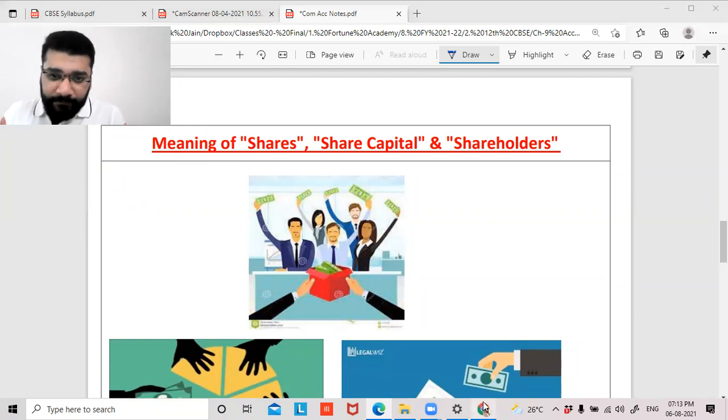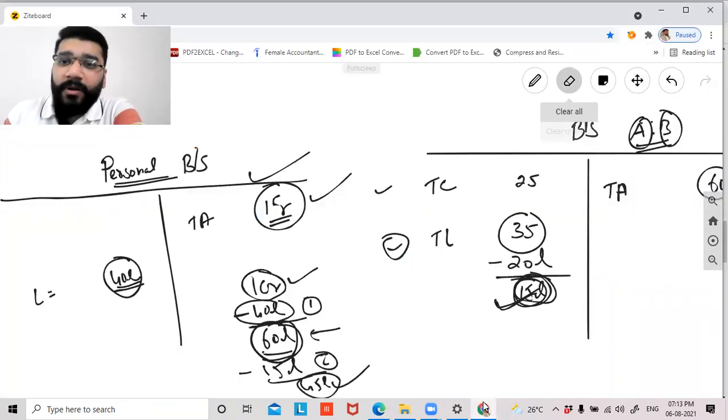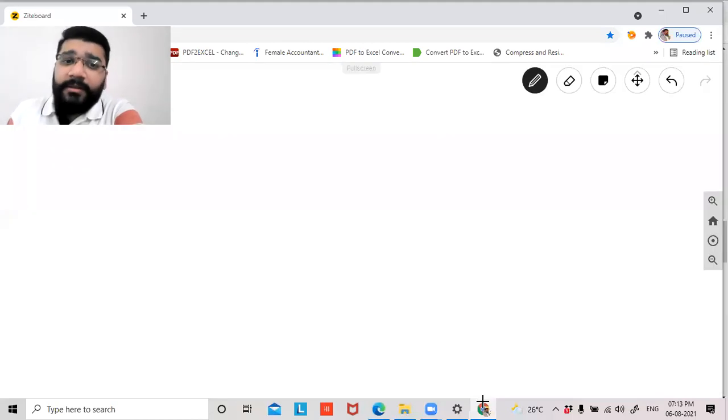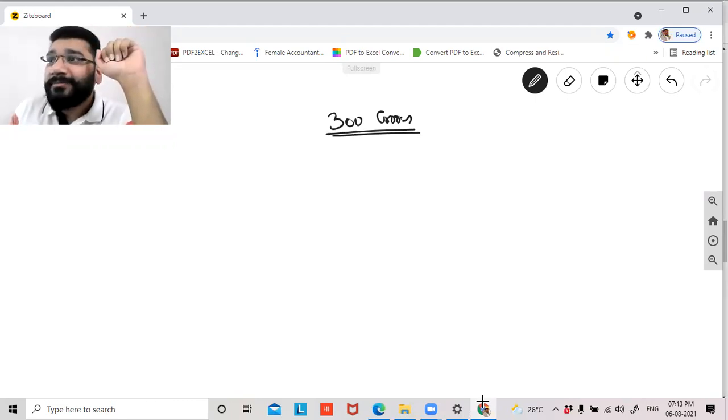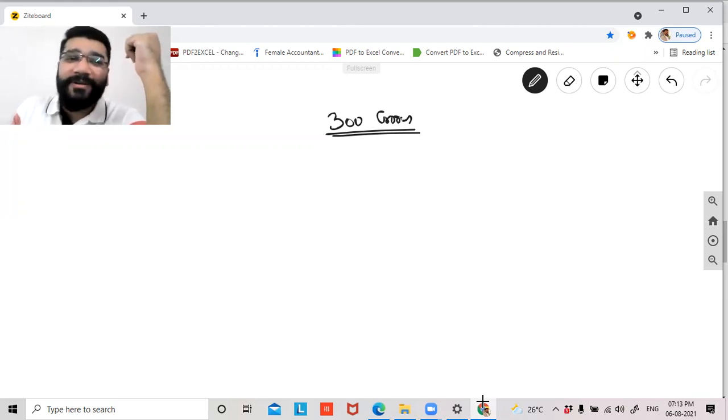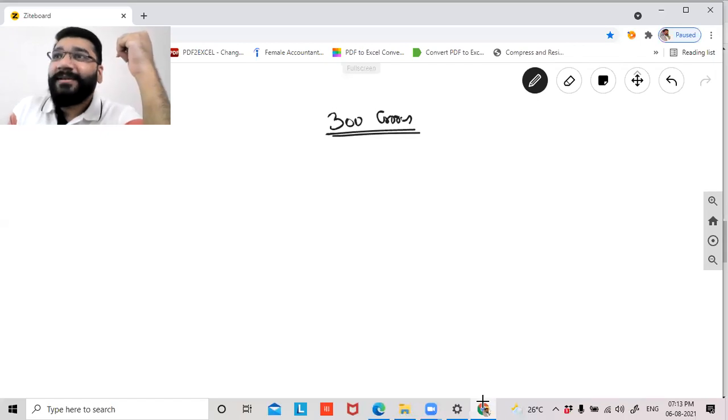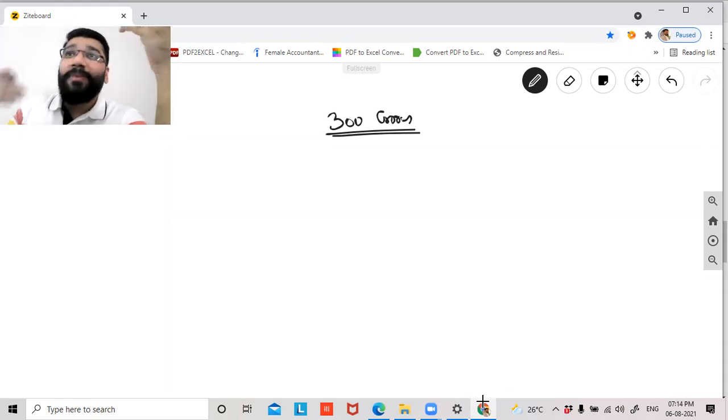For instance, let's say we are starting a business that requires us to invest 300 crores. Tell me one thing, guys. One single person contributing 300 crores, is it possible? Okay, the student says unless we are Ambanis. Okay, point accepted. 50 people contributing 300 crores. Slightly difficult, no? So that's when you start. Yeah, of course, you are next level to Ambanis and Adanis.